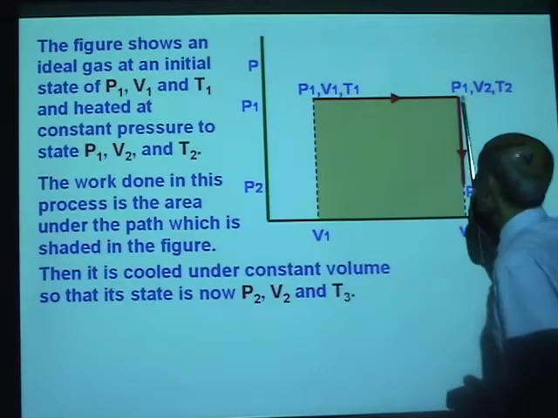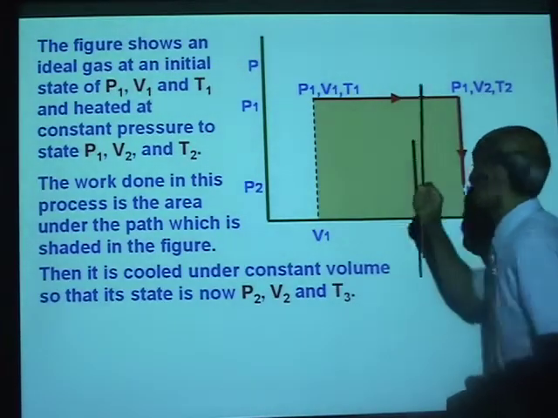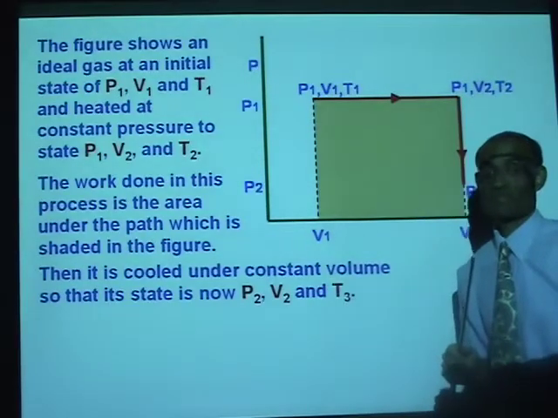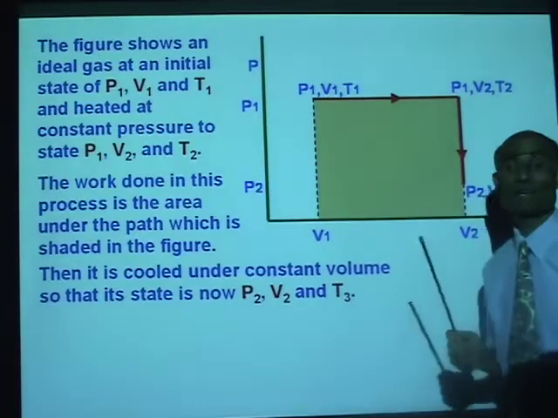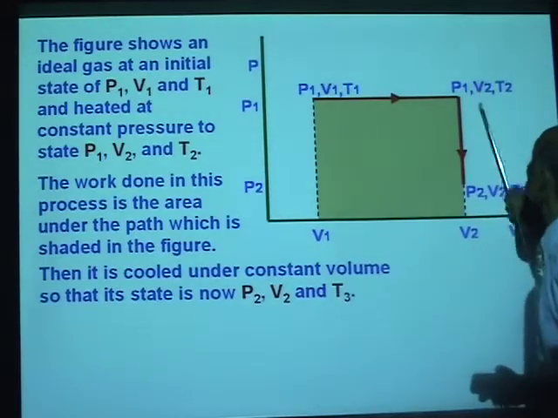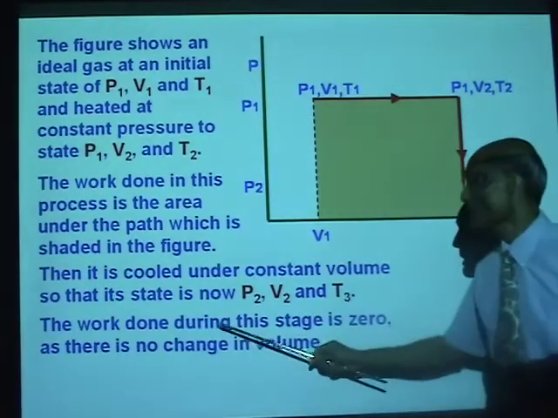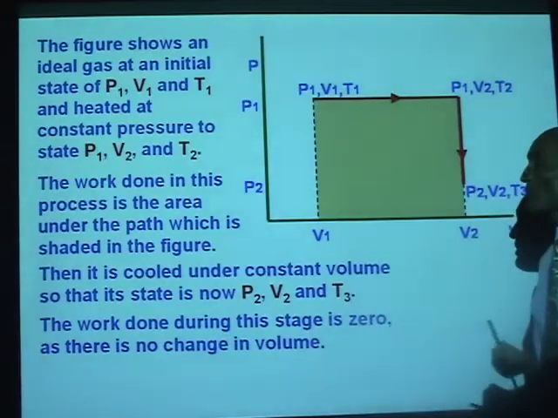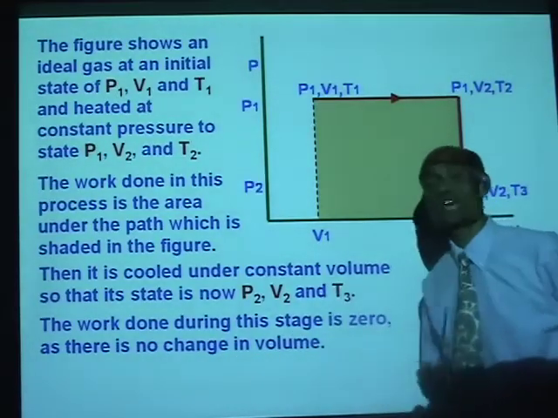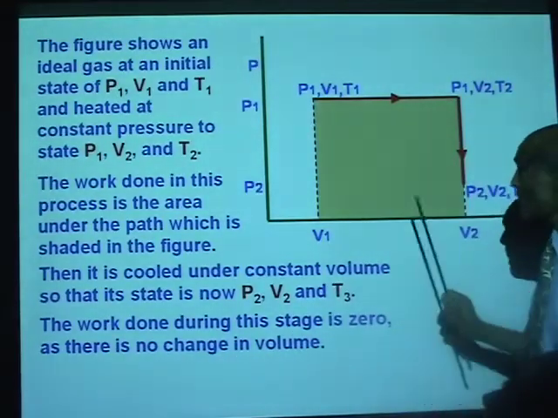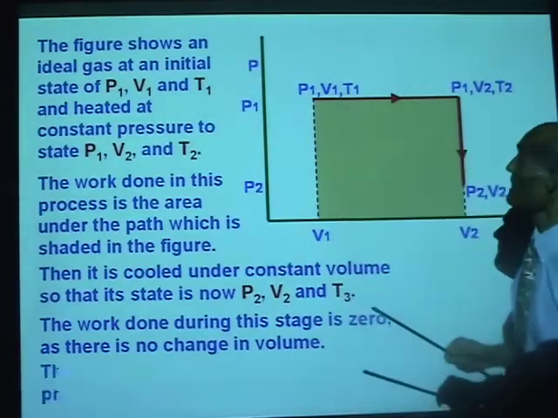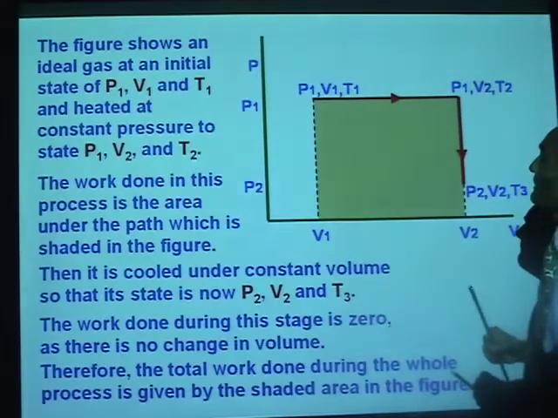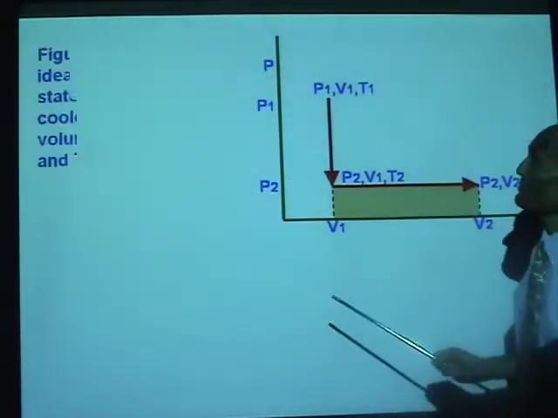Tell me, what is the work done during that process? Well, during this process there is no work done because there is no change in volume. So work done during this stage is 0 as there is no change in volume. Okay. Now, I'm going to take a different path in the next diagram. Alright, let's see how the next diagram goes.